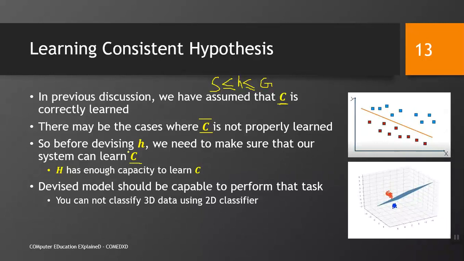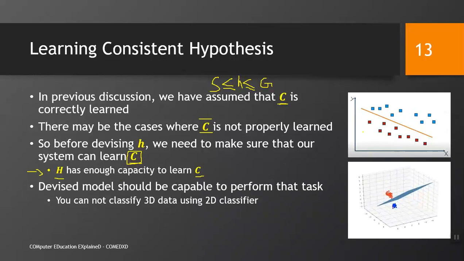We make sure that data should be correct, data should not be wrong, and H, the set of hypotheses that we are working with, must contain C or have enough capacity to learn C. The model should be capable of performing that task. Okay, look at this point now. H has enough capacity to learn C.